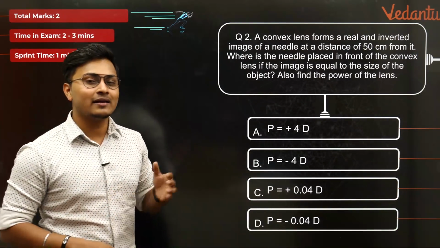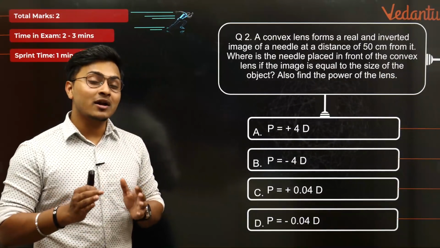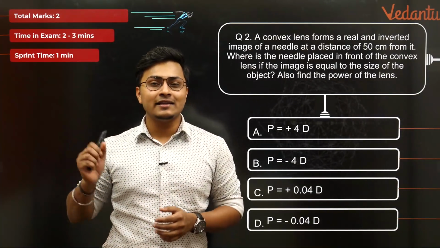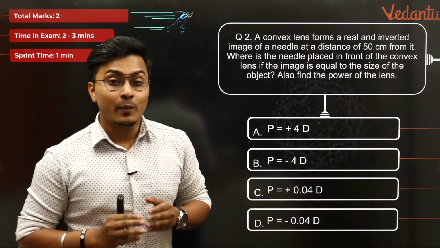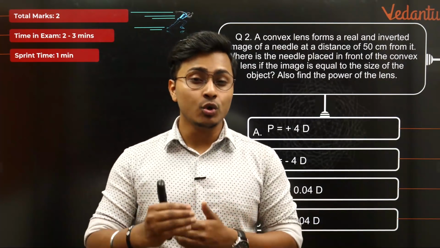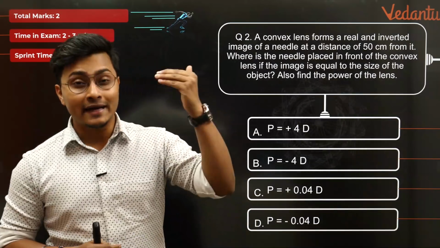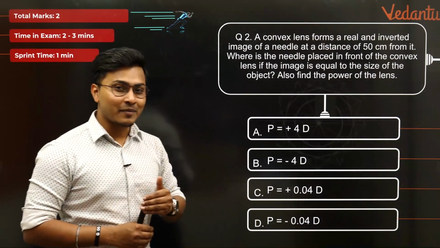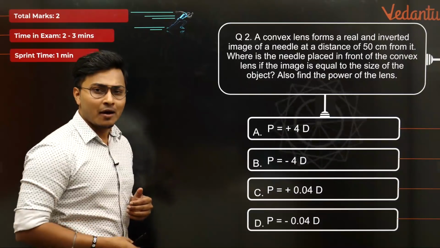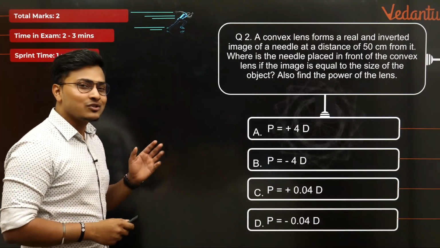Let's get it going. And here is the second question, a very important question from CBSE 10. And as you can see, this is a random 2 marks question which you can do in examination in 2 to 3 minutes. But here today, it's sprint time, dear. Let's do it in 1 minute. So focus here completely. Let us try to see how to solve this problem.